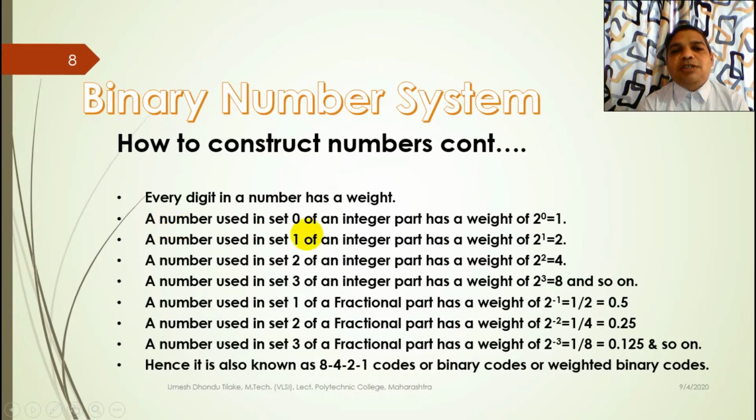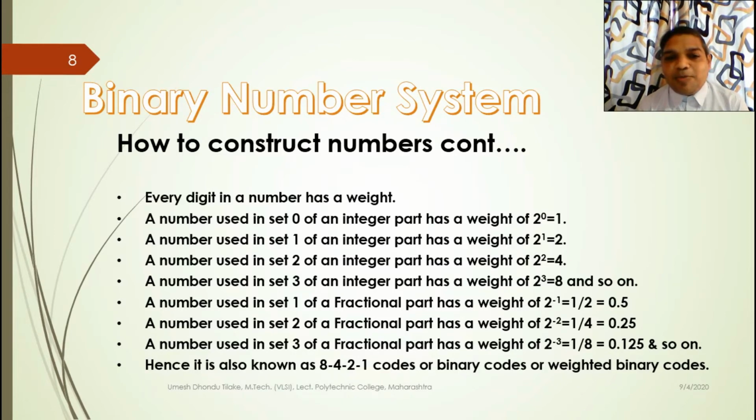A number used in set 0 of an integer part has a weight of 2 power 0 is equal to 1. A number used in set 1 of an integer part has a weight of 2 power 1 is equal to 2, and so on. For set 2, the power will be 2 power 2 is equal to 4. For set 3, 2 power 3 is 8. For set 4, 2 power 4 is equal to 16. So 1, 2, 4, 8, 16 are the weights of binary numbers in the integer part.